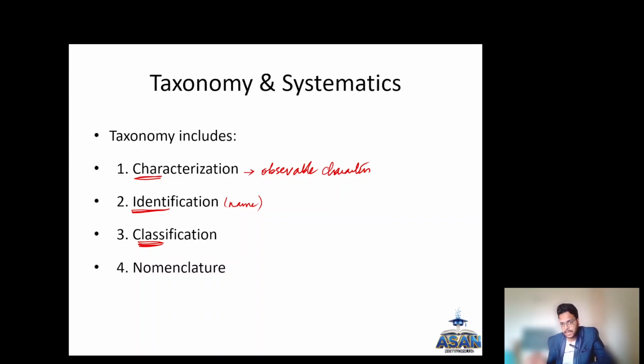For example, Panthera tigris, a tiger, has been grouped into the Panthera genus. And finally you give the organism a name.